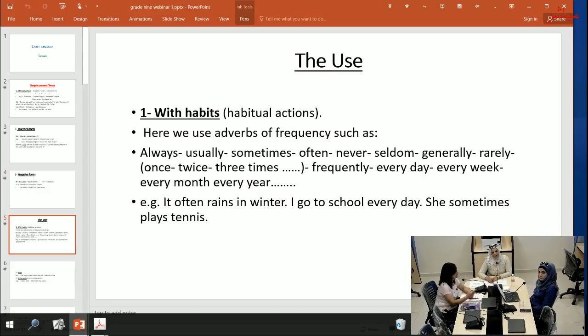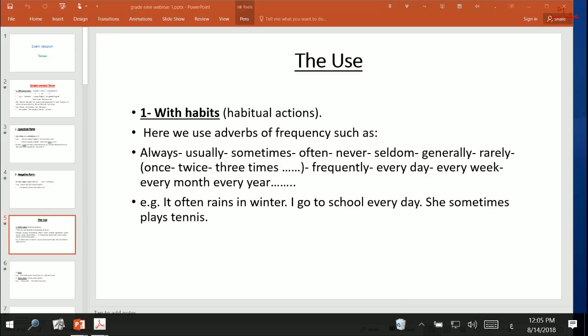Now the use. Number one, with habits. We mean habitual actions. Here we use adverbs of frequency such as always, usually, sometimes, often, never, seldom, generally, rarely. Also we have once, twice, three times, and so on. Frequently, every day, every week, every month, every year, and so on.